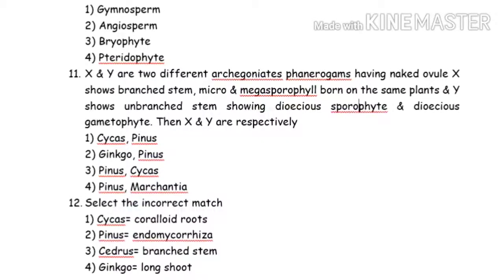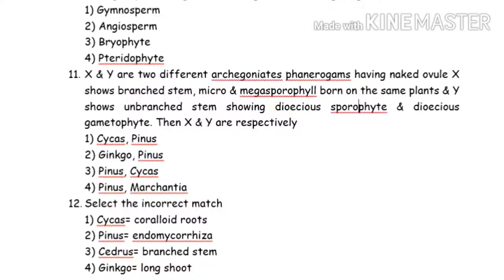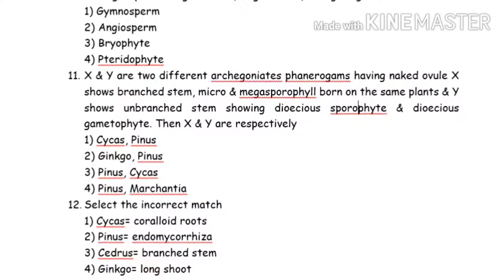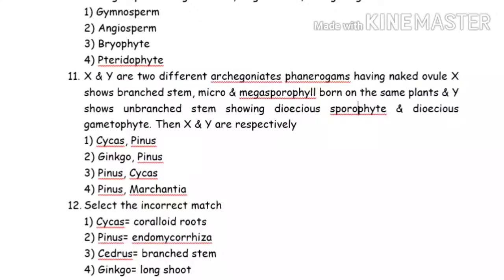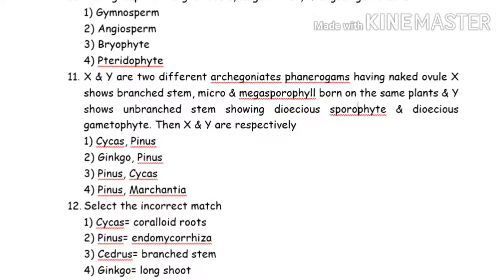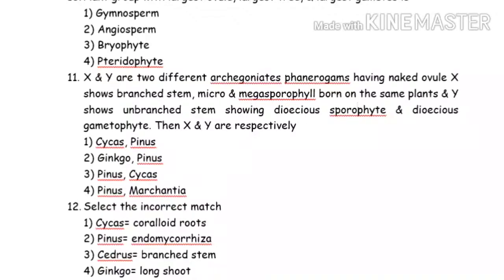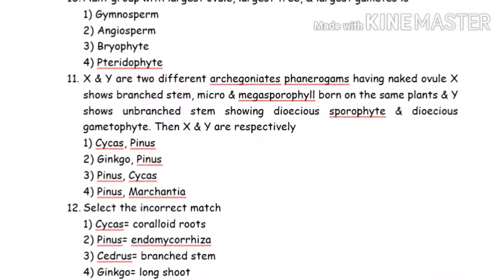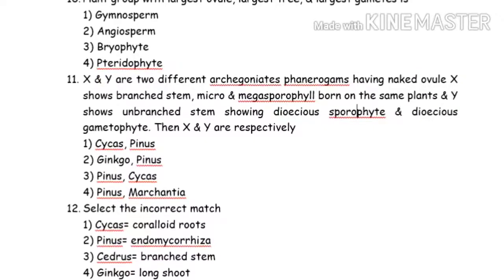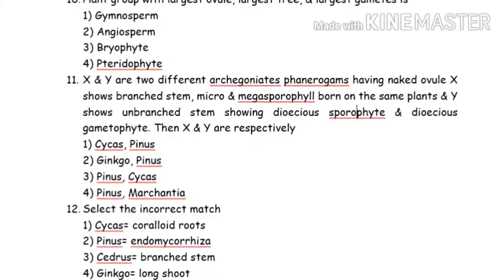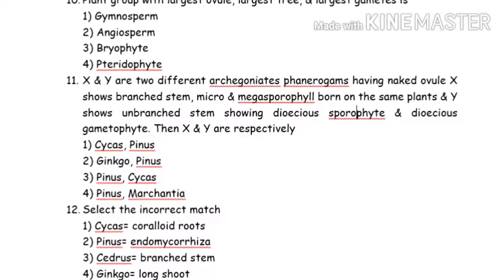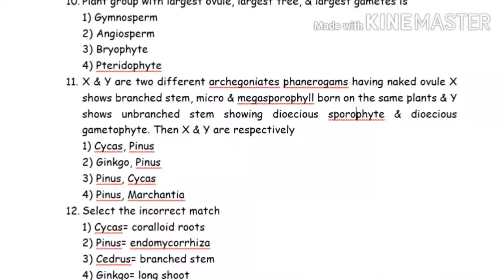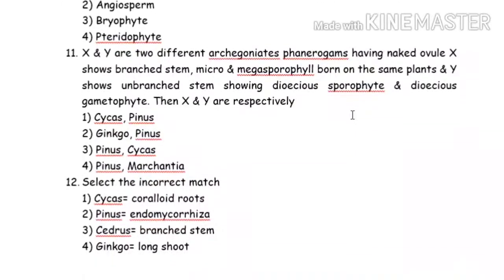12th question. Select the incorrect match. Cycas coralloid root, Pinus endomycorrhiza, Cedrus branched stem, Ginkgo long shoot. Check Ginkgo with respect to your diagram based question. Cedrus is given in the theory, you can check it. Cycas is also given in the theory. Cycas coralloid root means they are having the association with the blue-green algae. Okay, try to get it. You will get the answer with a hint.